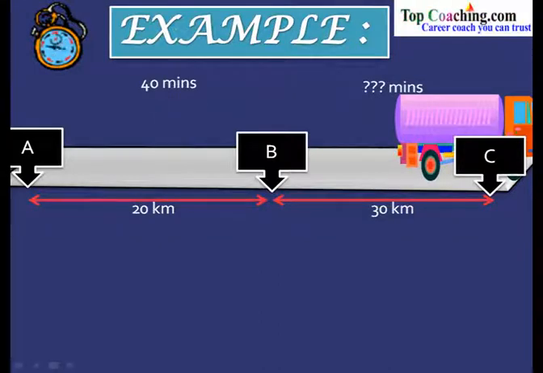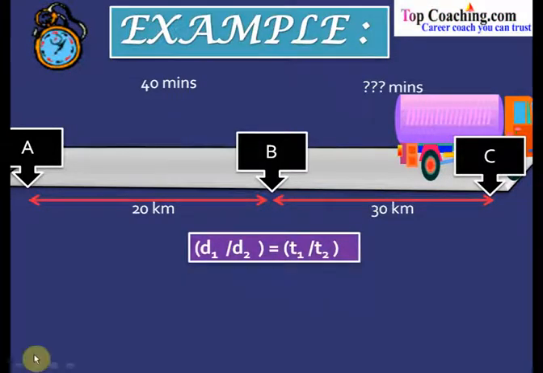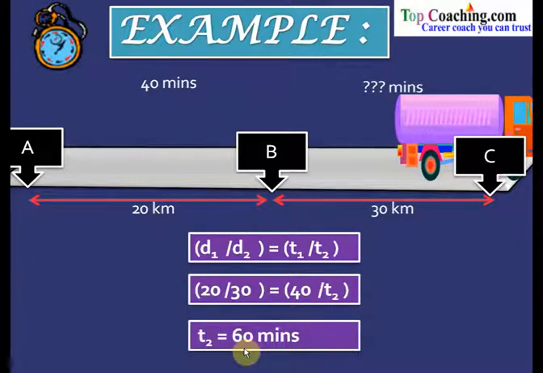In this problem, we can directly see that the speed of the truck remains constant. So when speed is constant, we know that distance is proportional to time, and in such case, d1 by d2 should be equal to t1 by t2. Here d1 is equal to 20 kilometers, d2 is equal to 30 kilometers, t1 is equal to 40 minutes, and we do not know the value of t2. So 20 by 30 would be equal to 40 by t2, and from this we get t2 equal to 60 minutes. So the truck takes 60 minutes to go from B to C.